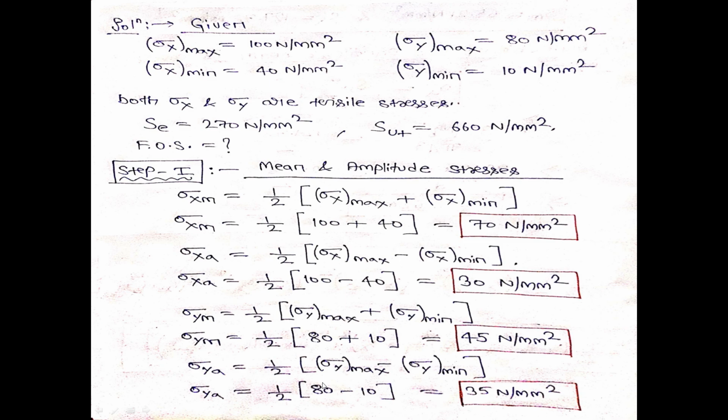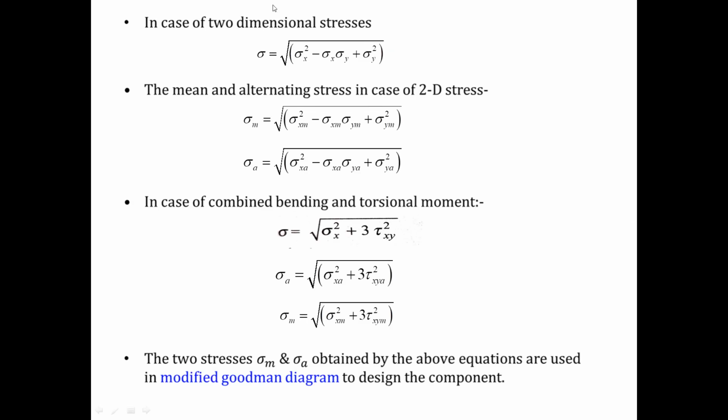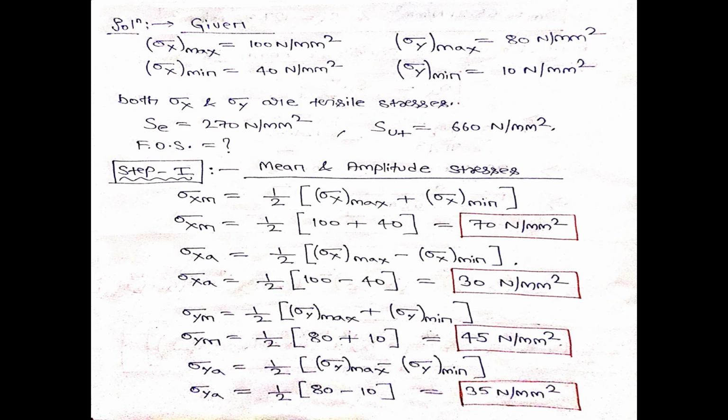Okay. So if you see this equation, fine, I need the mean component of stress. I need the alternating component of stress. But in x direction also you are having a mean component. In y direction also you are having a mean component. So very first step is, first I will calculate in x direction what is the mean component of stress, and in y direction what is the alternating component of stress.